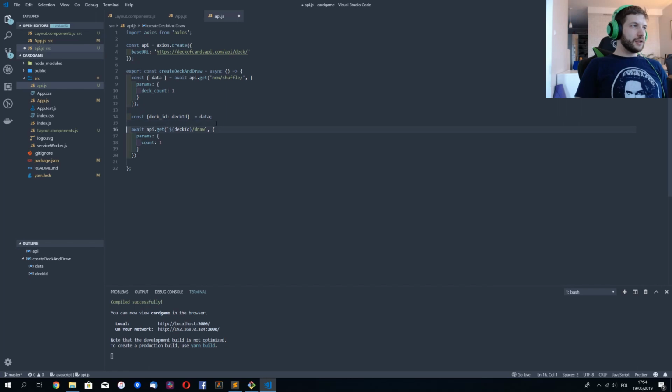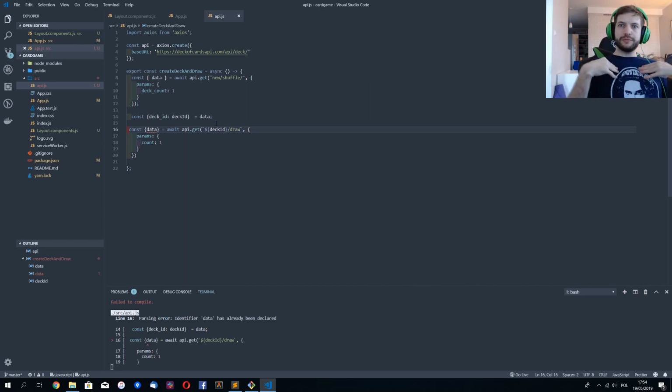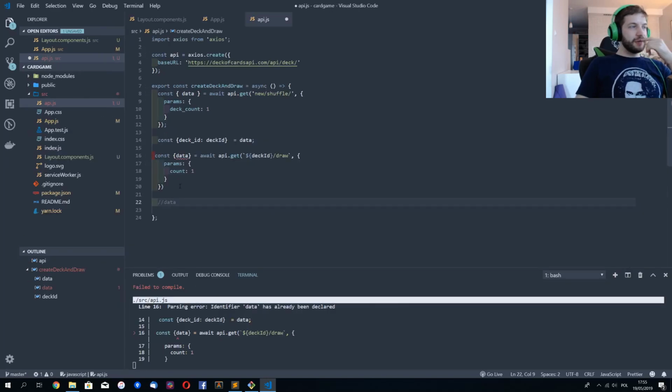Okay, so let me see what I have here from the data. Okay, and oh no, what happened? You see, I declared data here, and I unpacked it from the Axios response, and then I'm doing the same here, which is fine, but we have a name collision, because if I try to use data here, then what actually is data?